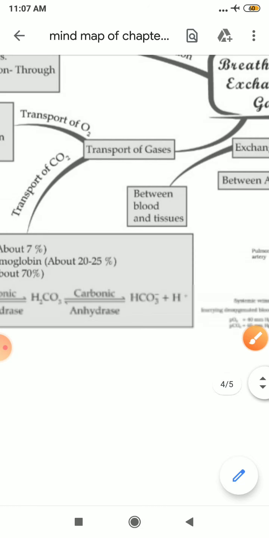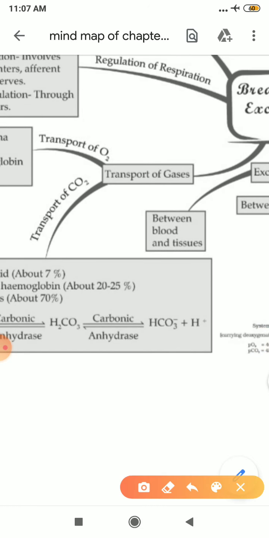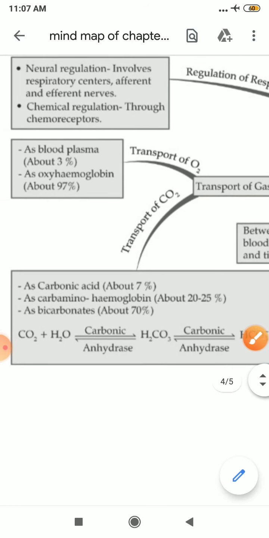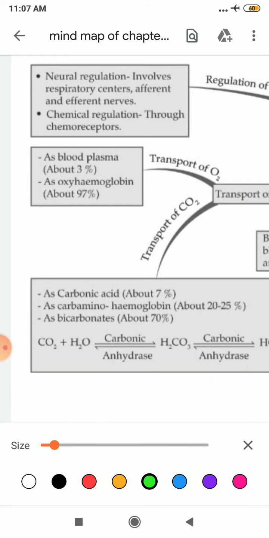Next, students, it is between blood and tissues. Next topic, students, is transport of gases, gases such as oxygen and carbon dioxide. What happens in this, students? How is your oxygen transported? About 3% of oxygen is transported in the form of dissolved in blood plasma, whereas 97% of oxygen is transported as oxyhemoglobin. Carbon dioxide is transported as carbonic acid 7%, as carbaminohemoglobin 20 to 25%, whereas as bicarbonate 70%.